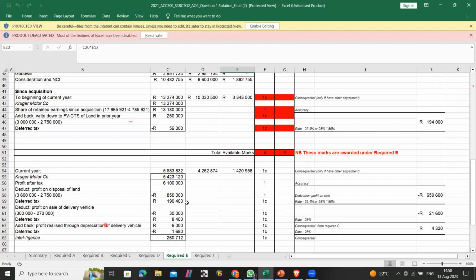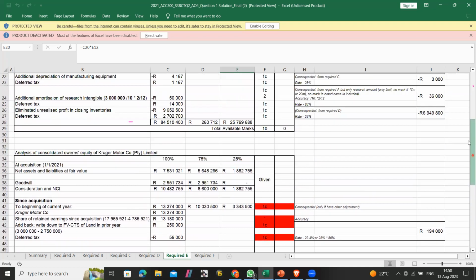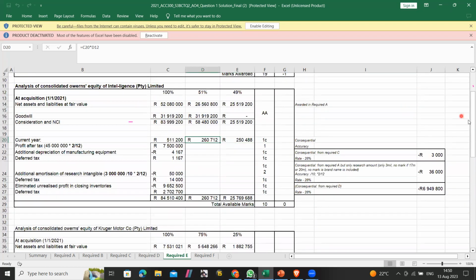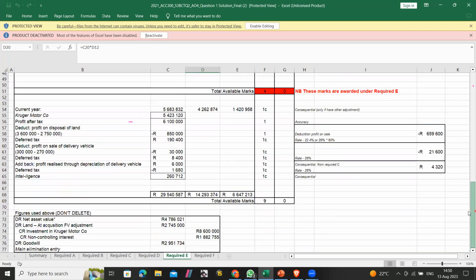And then this is the profit of intelligence, the one that they took here. That profit plus that profit will give you the profit of the current year. And then this is the profit attributable to the parent, and this is the profit attributable to the non-controlling interest.